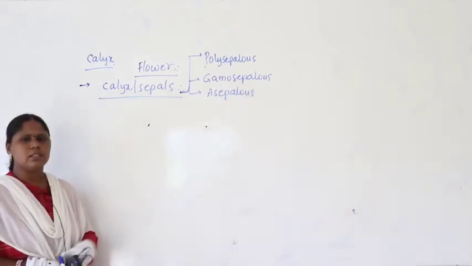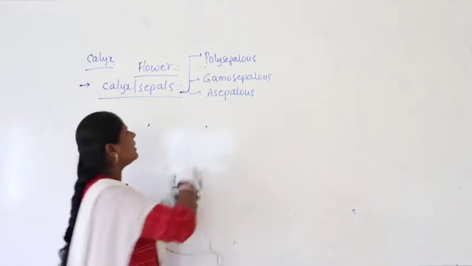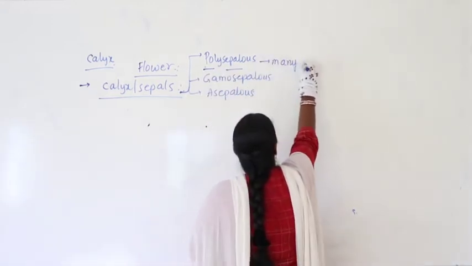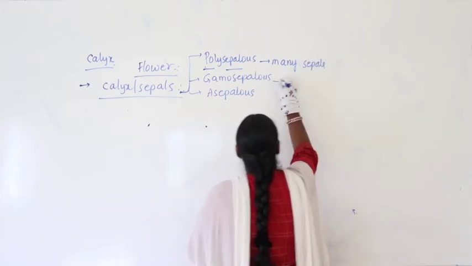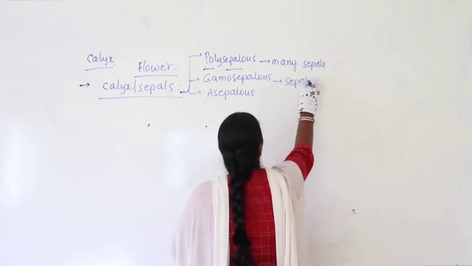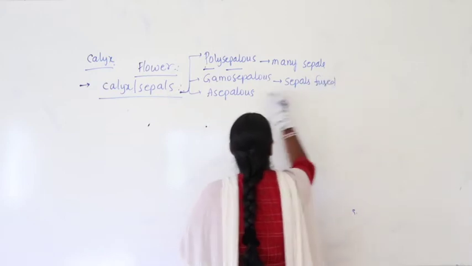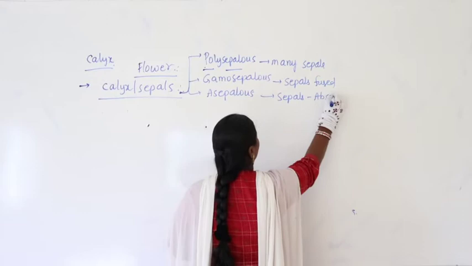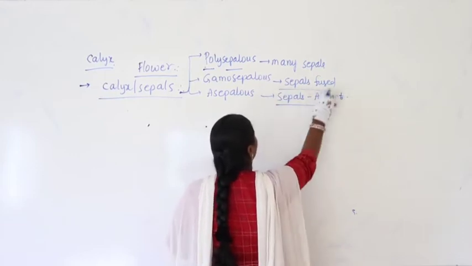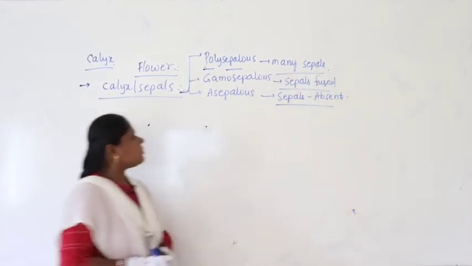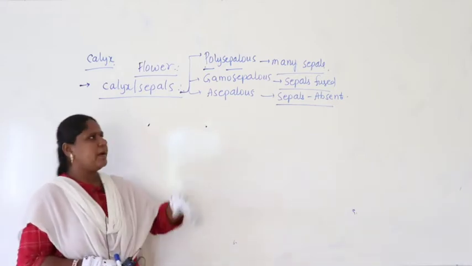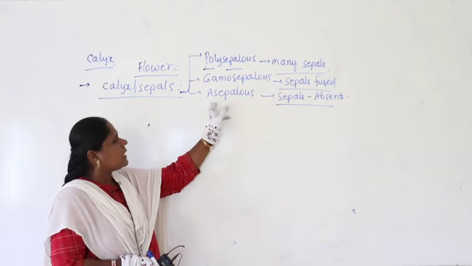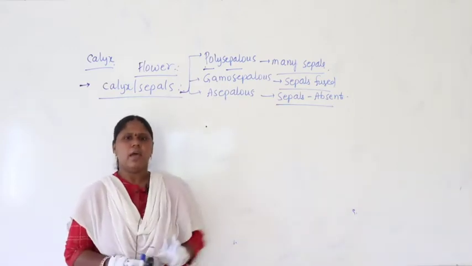So when we take polysepalous here, poly means many sepals, we talk about many sepals. In gamosepalous the sepals are fused, and here sepals are totally absent. So when we take the polysepalous condition, many sepals are there. Gamosepalous means sepals are fused. Asepalous means sepals are totally absent.